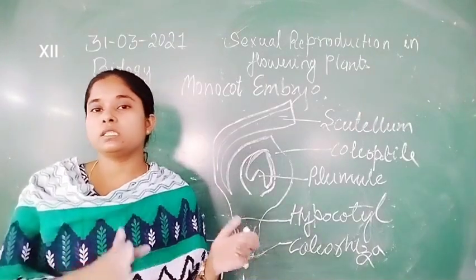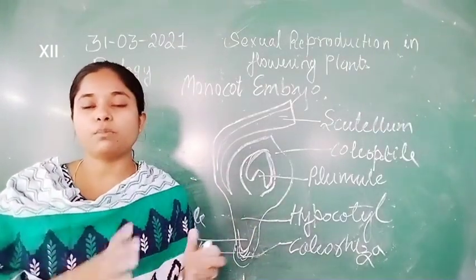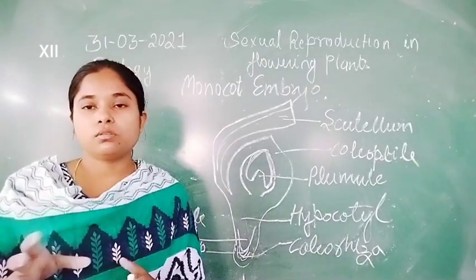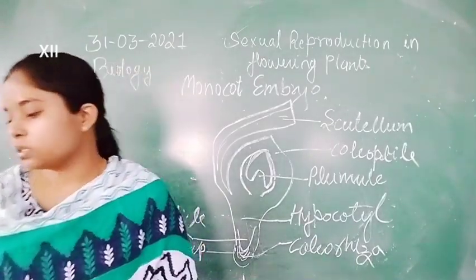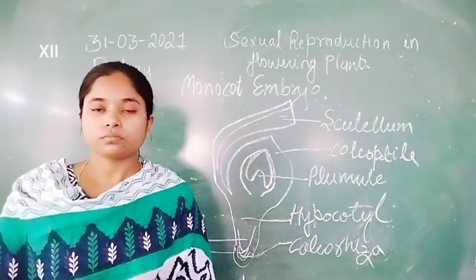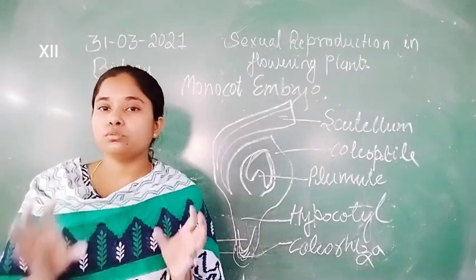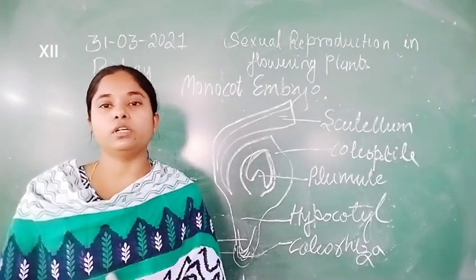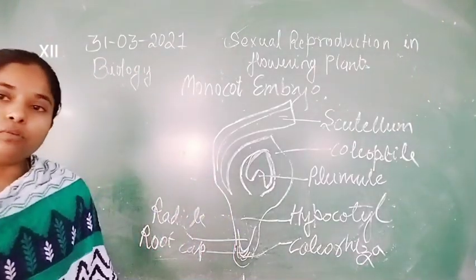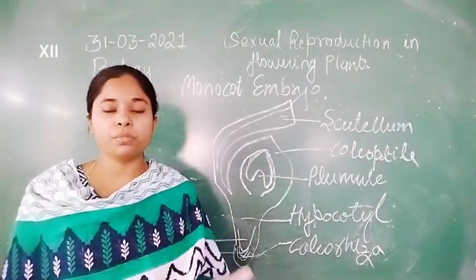So whenever these seeds undergo germination, the nutritive content is provided by the two cotyledons in the embryo. That's why they are non-albuminous seeds, like the pea plant.